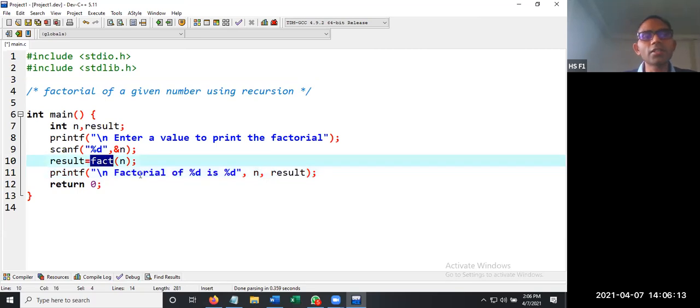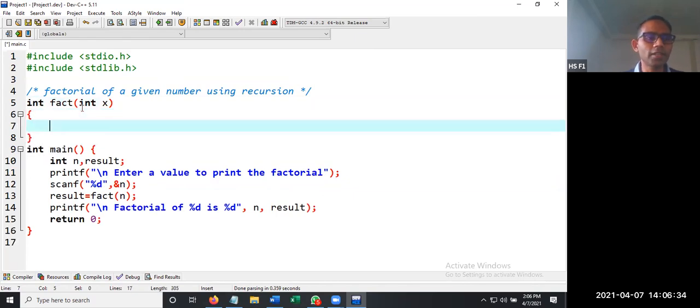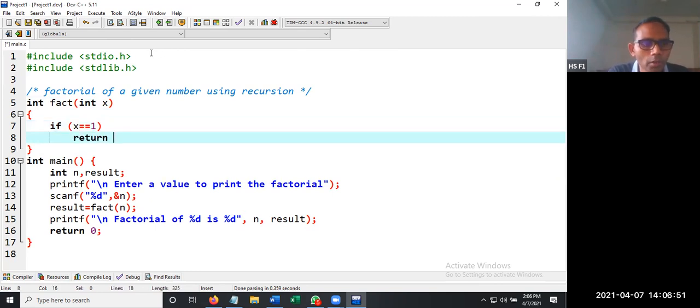Now we have to write this function called fact, which is going to return an integer value, and it is going to accept an integer value as an argument. So here we are going to write int, or you can go with long also, int fact of integer x. Then here we are going to write the function definition. When we need to stop, if the value received is 1, x double equal to 1, then simply return 1.